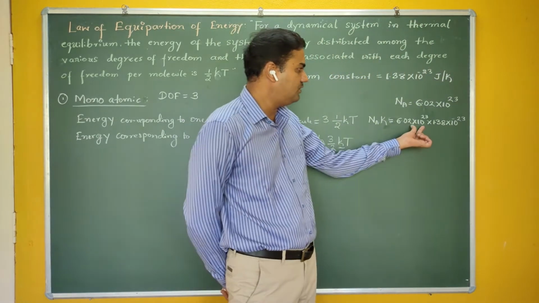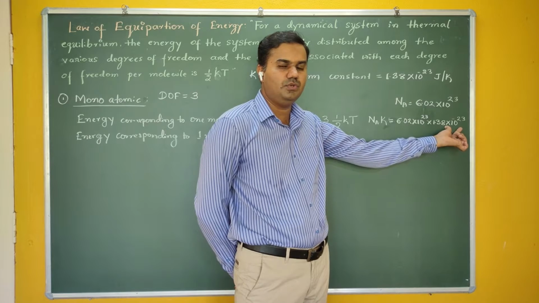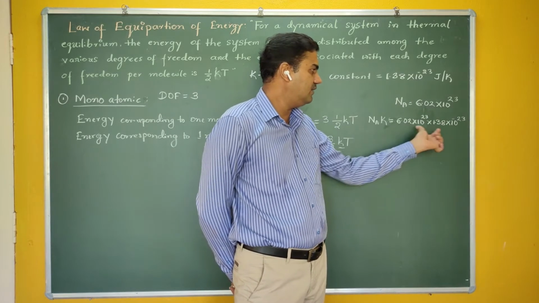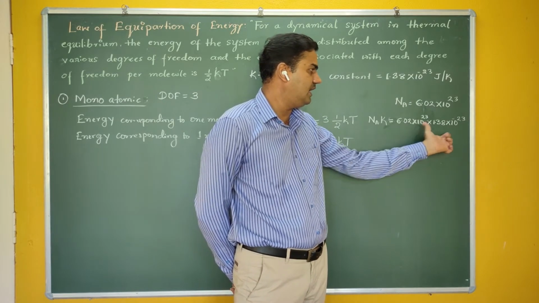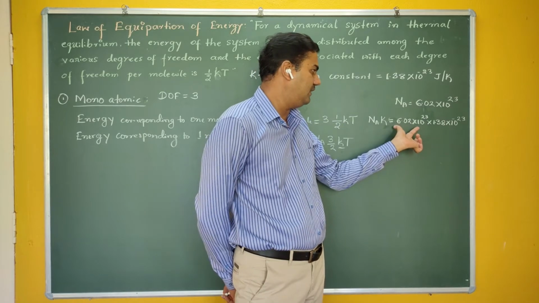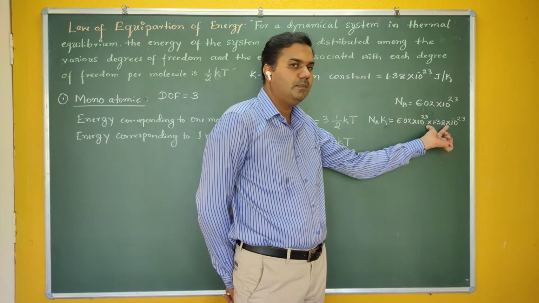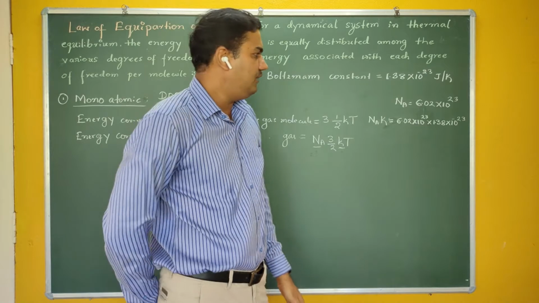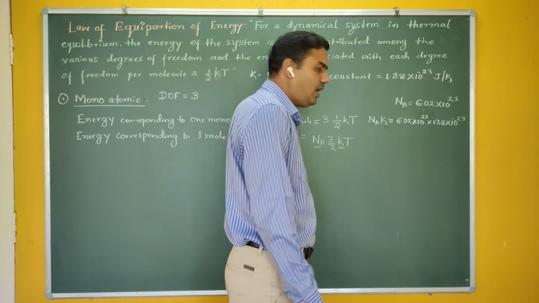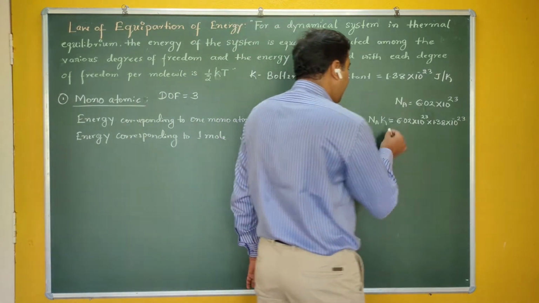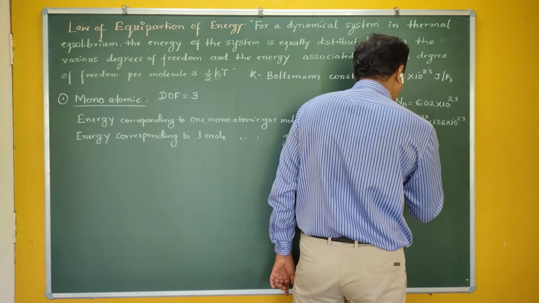This power is 10 raised to 23, this power is 10 raised to minus 23, so 10 raised to plus 23 minus 23 becomes 10 raised to 0, that becomes 1. So it becomes 6.02 multiplied by 1.38. If you multiply 6.02 and 1.38, you will get 8.31.